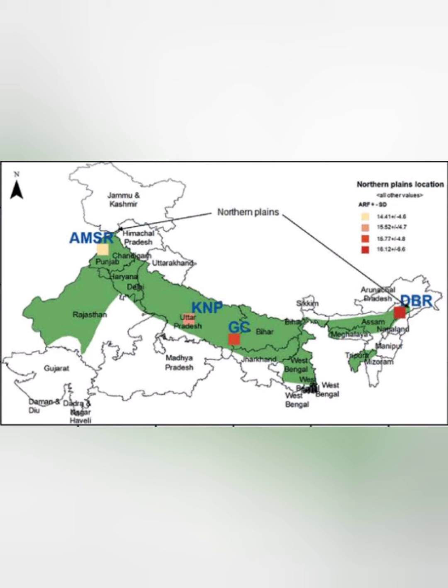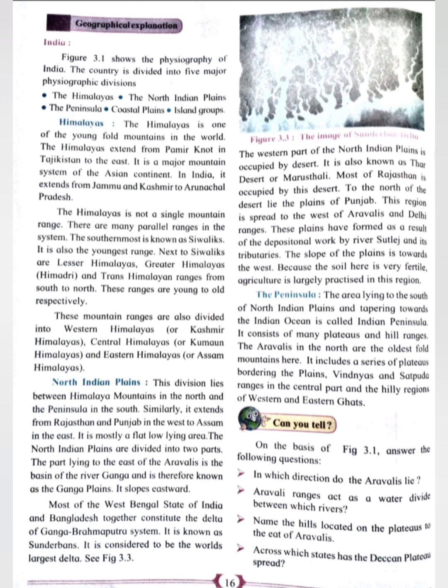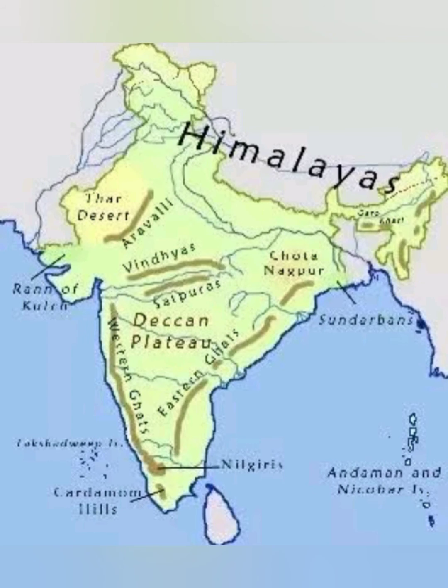Tributaries means the small rivers that have been branched out from a main head river. The slope of the plains is towards the west. Because the soil here is very fertile, agriculture is largely practiced in this region. Next, the peninsula. The area lying to the south of North Indian plains and tapering towards the Indian Ocean is called the Indian Peninsula. It consists of many plateaus and hill ranges.